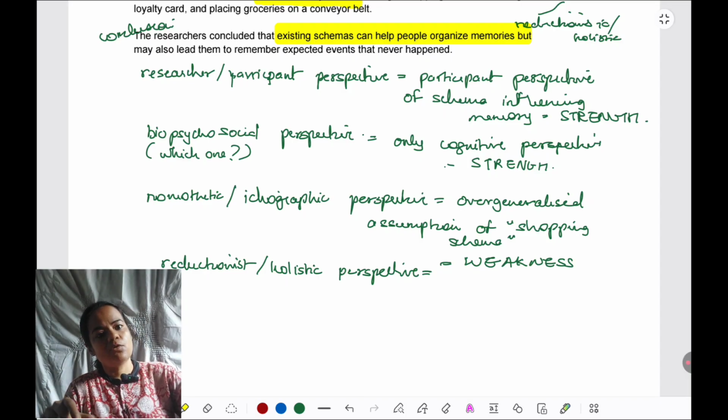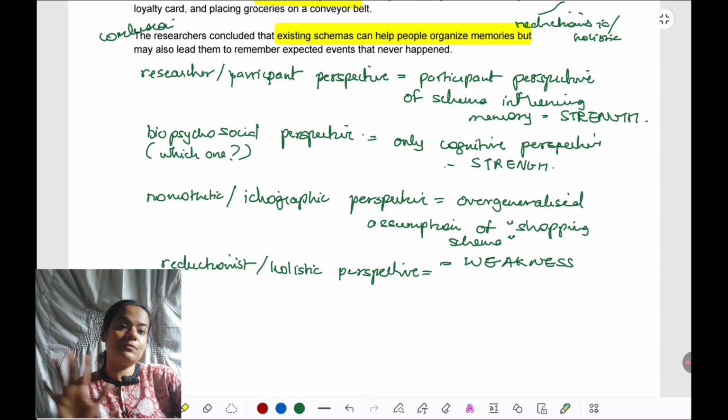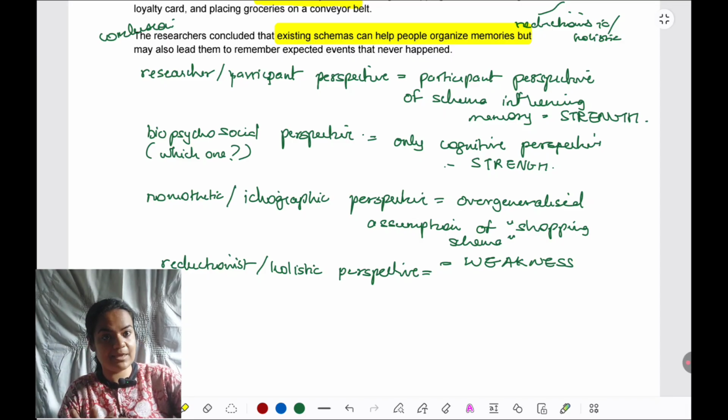Supermarket experience of certain things, conveyor belt in a supermarket: in non-Western cultures, we have not seen conveyor belts. It's been seen mostly in Western countries. So how influential those are in creating a schema. Let's assume, okay, researchers are right. Most people in the West, their type of participants do have these elements in their schemas. So in that case, how much does culture influence the development of such schemas?